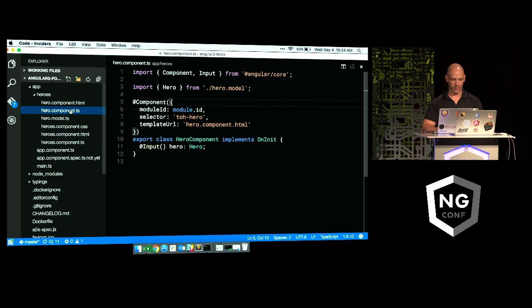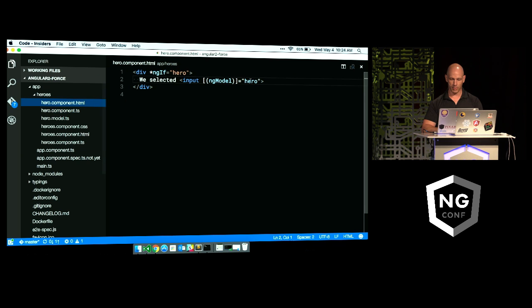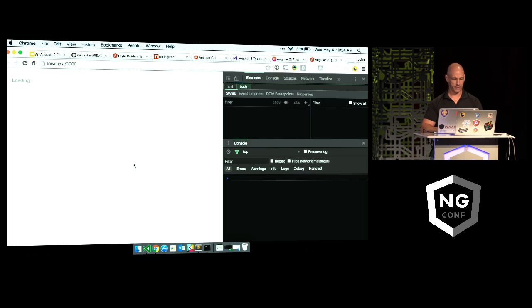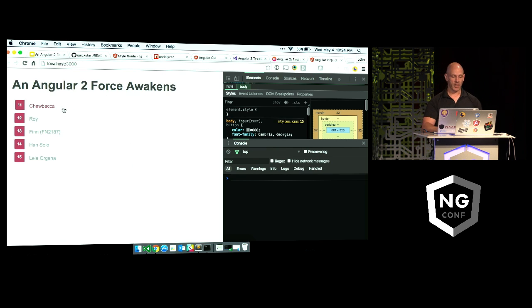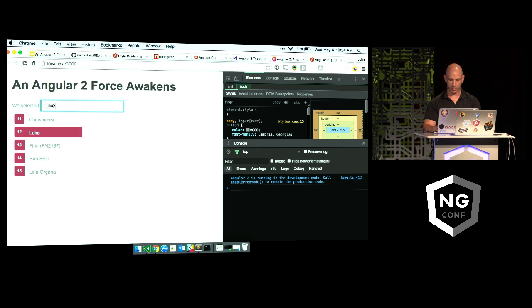A little debugging on the fly. Notice in the hero component, I've bound to the actual hero. I actually want to show the name. So over here we've got a list. I can type in Chewbacca or Ray, and I can change Ray's name to Luke, because we all know where